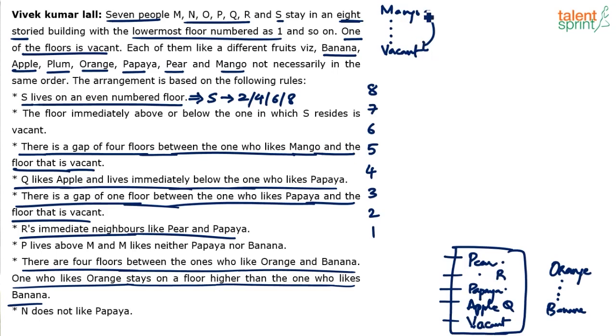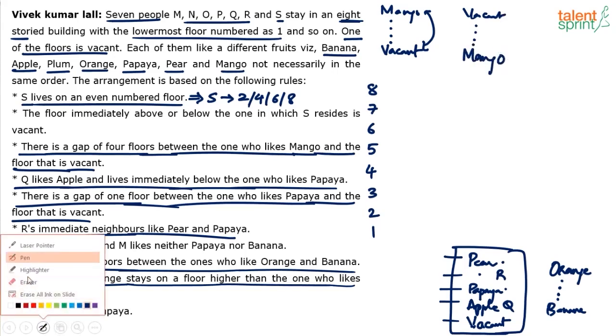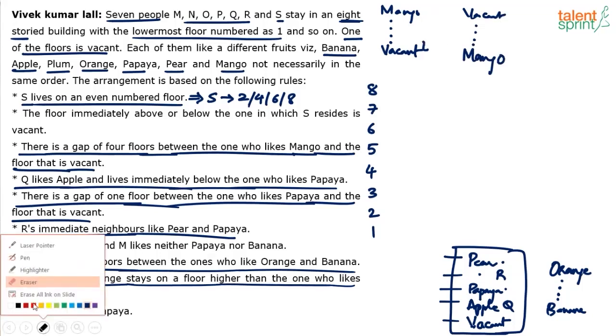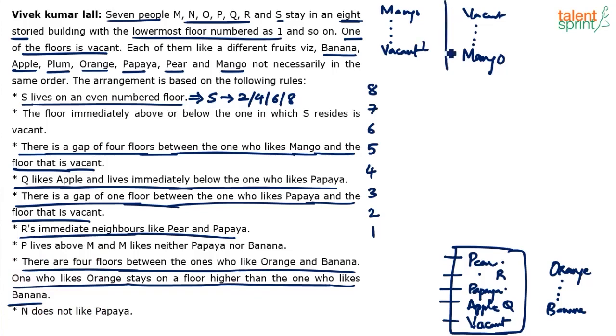Yes or no? If you look at it, it can be taken in 2 ways. Vacant floor, 1, 2, 3, 4, followed by mango. Those are the 2 possible cases. Let me erase this. Now the question is, which of these 2 is correct? The first one or the second one? The first one has to be correct. It cannot be the second one, because the vacant floor is already fixed here.